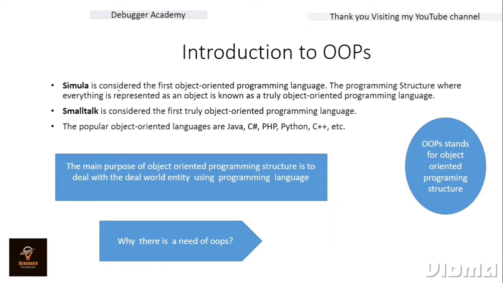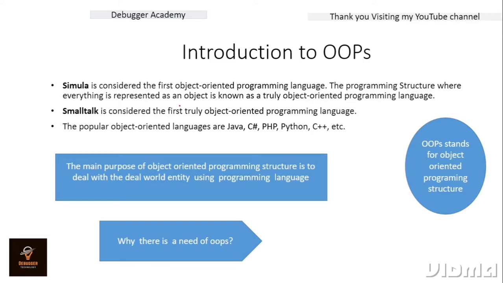But before understanding OOPS, or object-oriented programming structure, let us understand which was the first object-oriented programming language. The first programming language was Simula. Simula is considered the first object-oriented programming language, and a language where everything is represented as an object is known as a truly object-oriented programming language. We call a language truly object-oriented if it is totally based on classes and objects. I'll tell you what classes are and what objects are, everything about that.